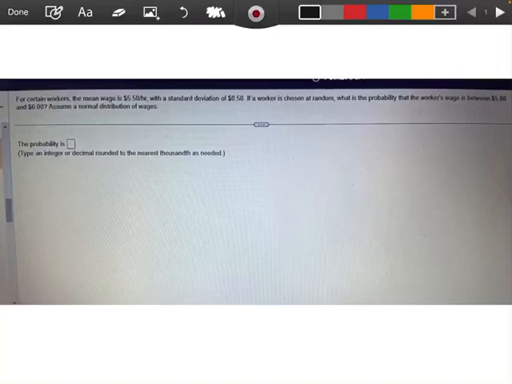All right, so y'all, this is a homework question out of the review for test 2. And it says for certain workers, the mean wage is $5.50 an hour with a standard deviation of 50 cents. If a worker is chosen at random, what's the probability that the worker's wage is between $5 and $6? And it says assume a normal distribution of wages.